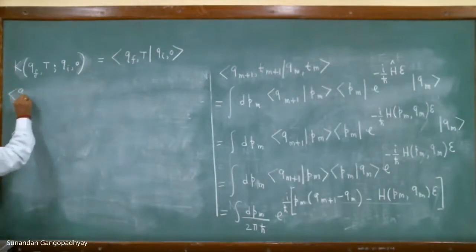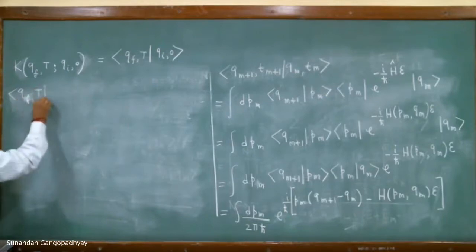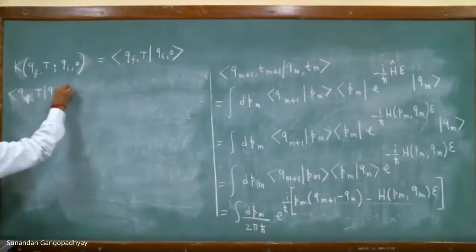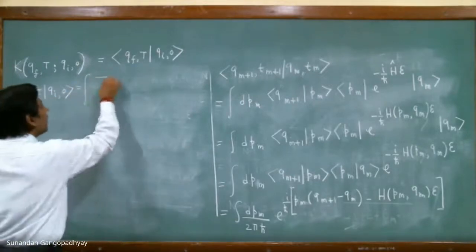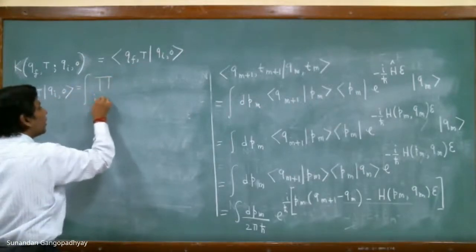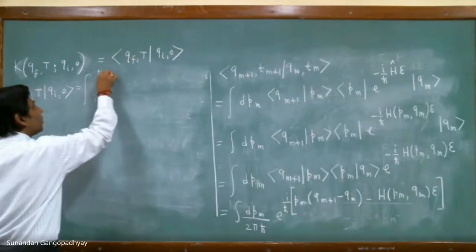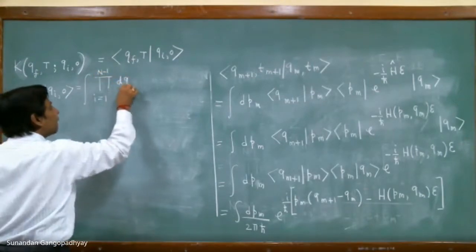So you remember that QF T Qy, 0, this was basically product i equal to 1 to n minus 1, dqi.